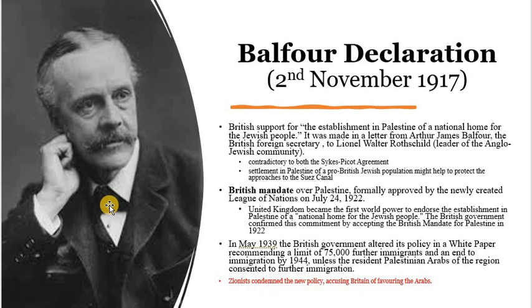And what was happening in the Balfour Declaration? The British fully supported Palestine as a national home for the Jewish people. It means the Palestine land was chosen for the Jewish people, and it was clearly mentioned by Arthur James Balfour in the declaration. The person behind the Balfour Declaration was Arthur James Balfour. He was the foreign secretary, and it was addressed to Lionel Walter Rothschild, a leader of the Anglo-Jewish community.